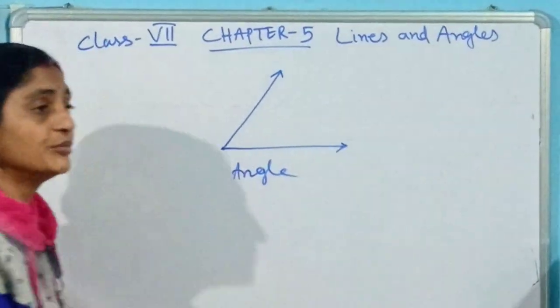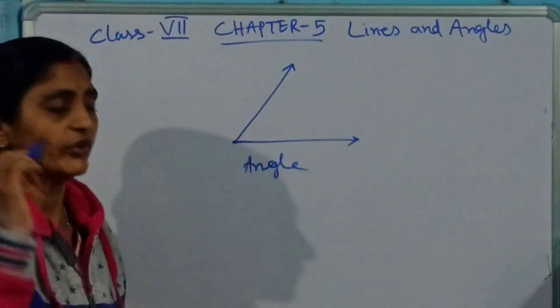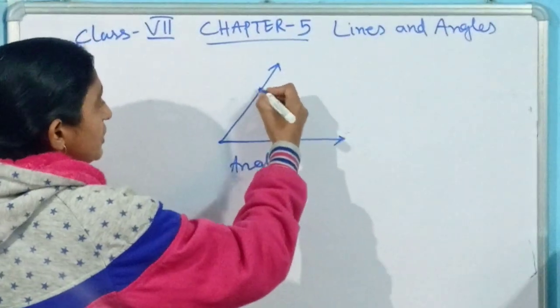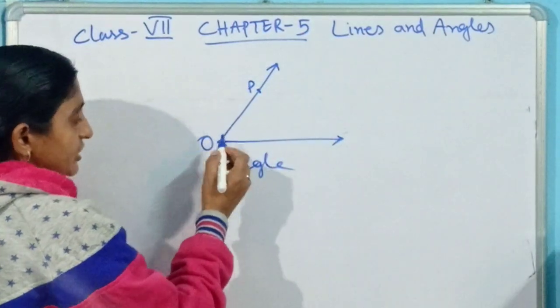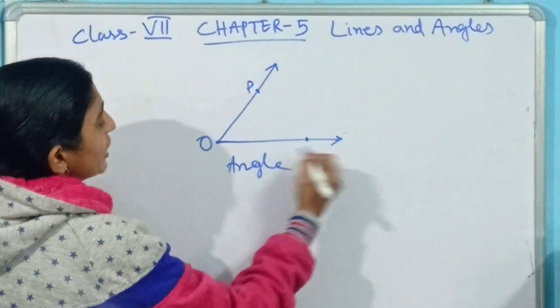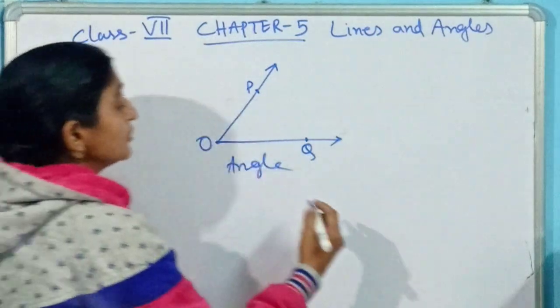How can we name this one? The point from where they originated is called the vertex. So let's name this. One point I am taking here as P, where they originate I have marked as O, and on this side where the arrow is extending I have put Q. So what will be the name of this angle?